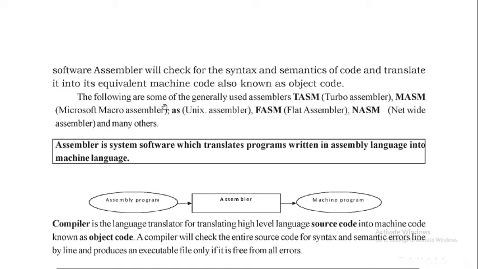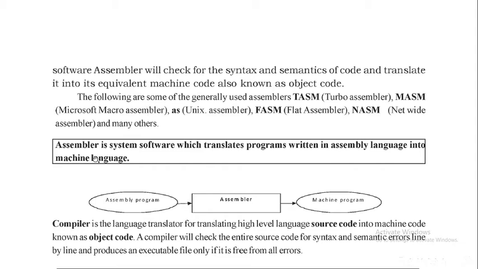Okay, so the following are some of the generally used assemblers: TASM, Turbo Assembler; MASM, Microsoft Macro Assembler; AS, the Unix assembler; FASM, Flat Assembler; NASM, Netwide Assembler; or many others. These are the different types of assemblers used.